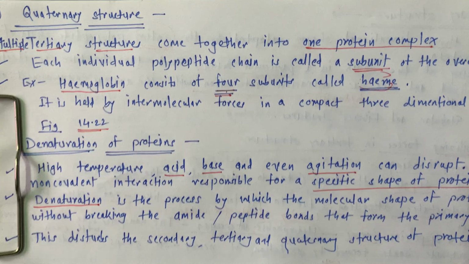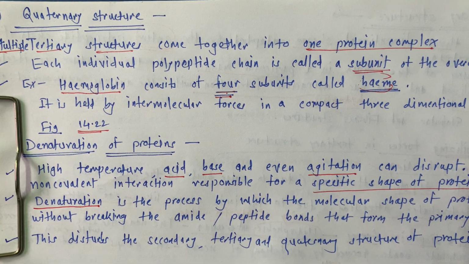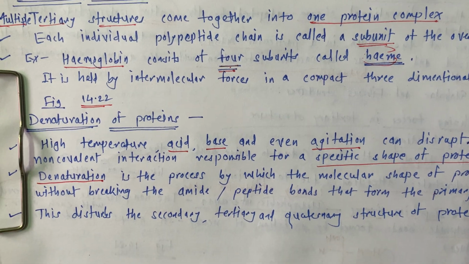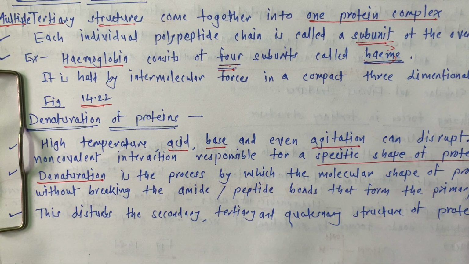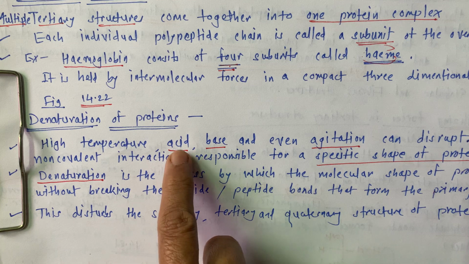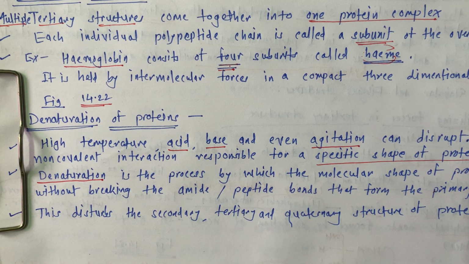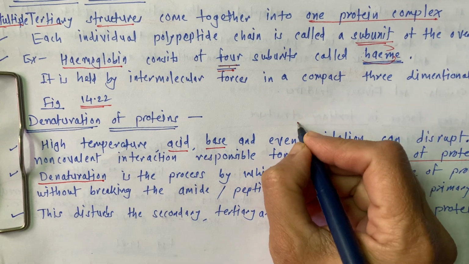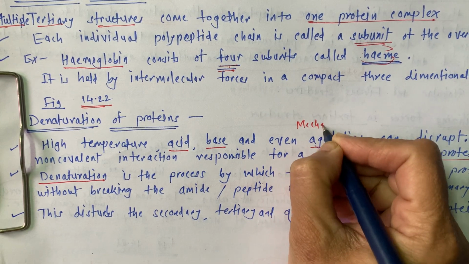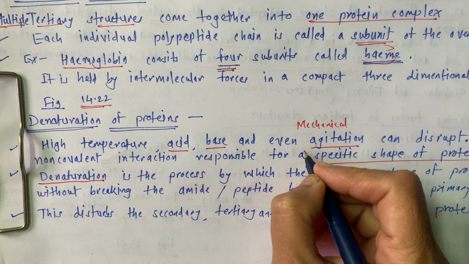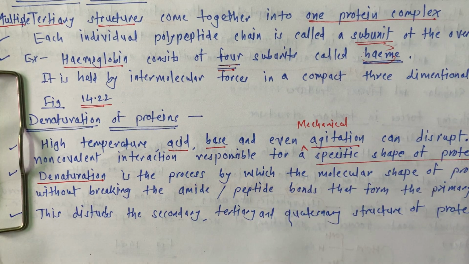Hello students, in the last lecture we studied tertiary structures of the proteins and quaternary structure of the proteins and denaturation of proteins. Okay, denaturation of proteins is based upon high temperature or acid base or even mechanical agitation. This is mechanical agitation. Okay, what is this mechanical agitation?